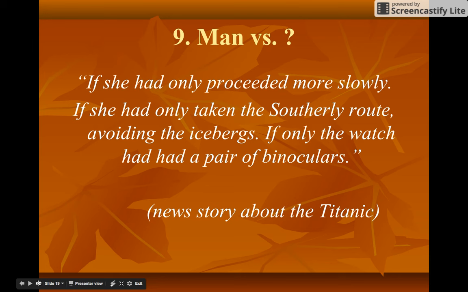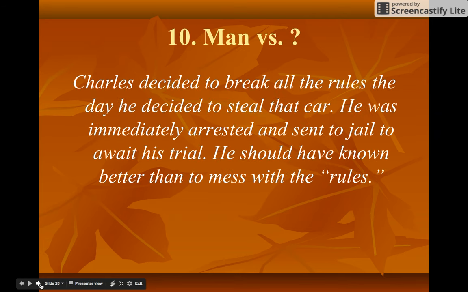All right, man versus. If she had only proceeded more slowly, if she had only taken the southerly route, avoiding the icebergs, if only the watch had a pair of binoculars. All right, so this is from the story about the Titanic. So key word here is icebergs. Man versus what for this one? All right, this one is man versus nature with icebergs.